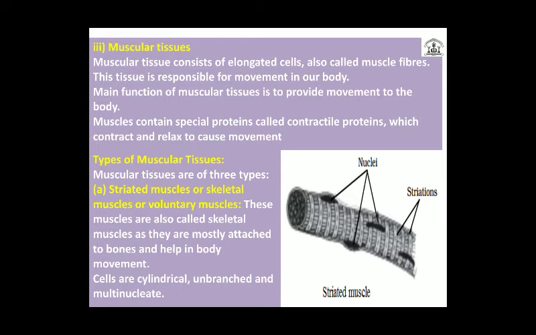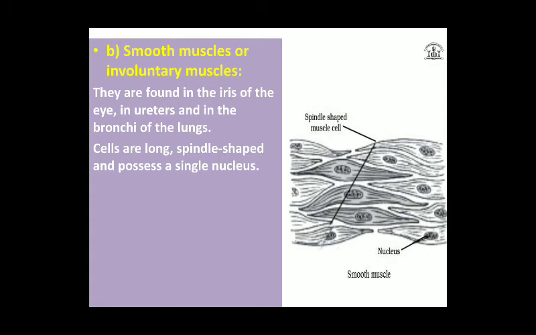There is another kind of muscle, that is, involuntary muscles. Involuntary muscles mean the movement which we cannot control. For example, the heartbeat. We can't control our heartbeat. This consists of involuntary muscles, and actually they are smooth. So how do these involuntary or smooth muscles function?